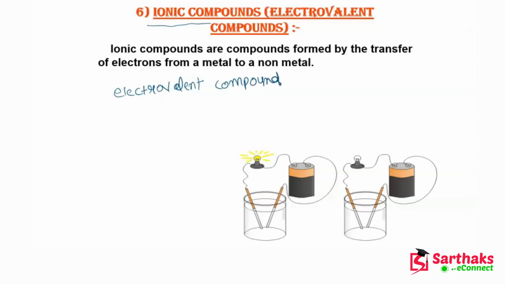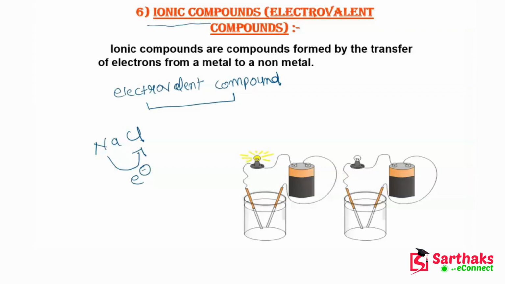Okay, so guys, these compounds are formed by the transfer of electrons. We all know that in NaCl, what happens? This Na is giving its electron to Cl. So this compound is formed by the transfer of electrons. That's why you can say that ionic compounds are the compounds which are formed by the transfer of electrons from a metal to non-metal.